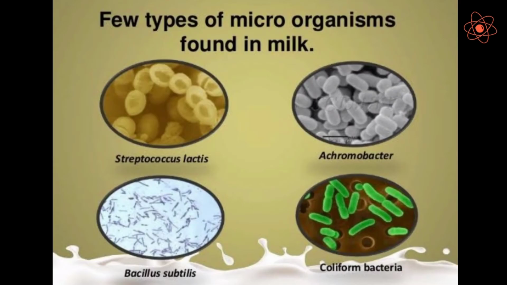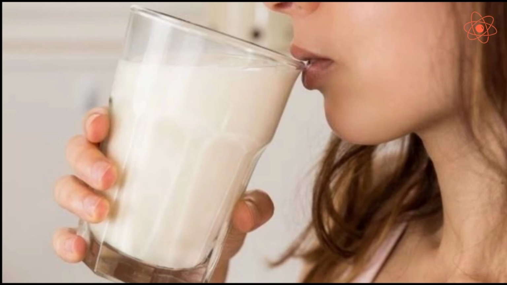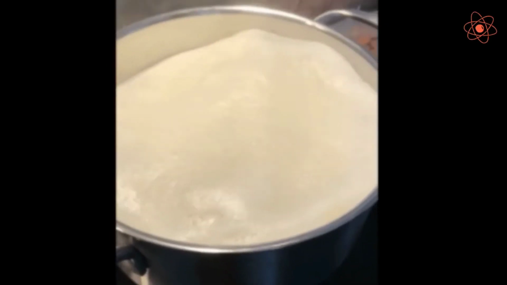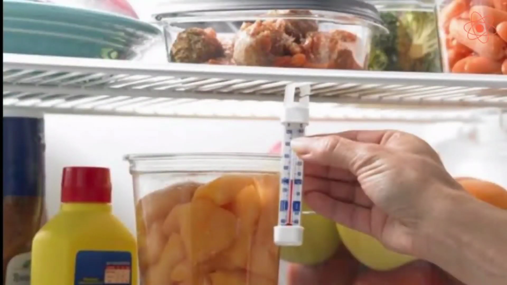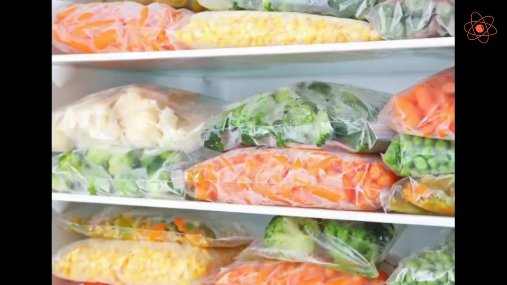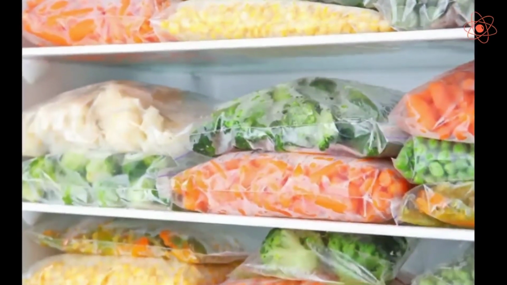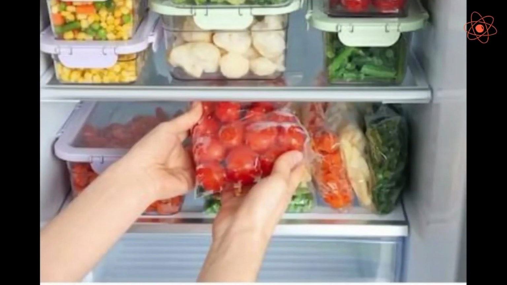This helps in destroying harmful microbes without changing the composition, flavor, and nutritive value of the milk. This milk is safe to consume even without boiling. Fifth method, by cooling. In a refrigerator, the low temperature reduces the rate of reproduction of microbes in food. This keeps food from spoiling for a few days.